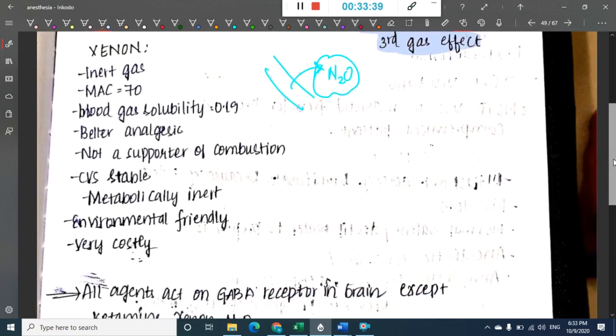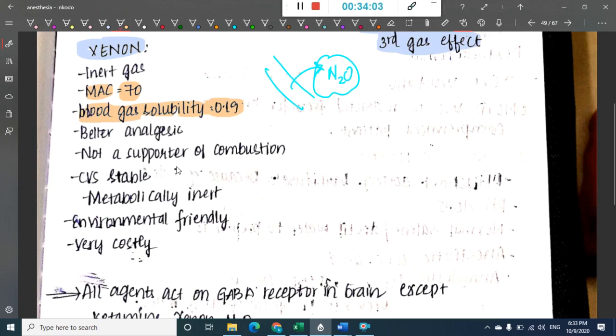Then the next drug is xenon. What do you see in xenon? Xenon is an inert gas. The minimum alveolar concentration of xenon is 70. The blood gas solubility of xenon is 0.19.